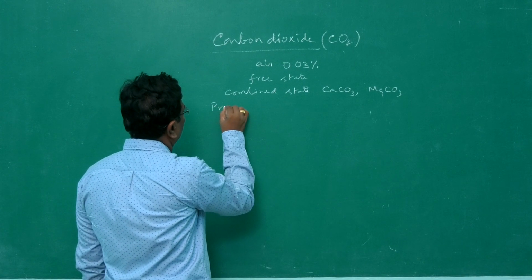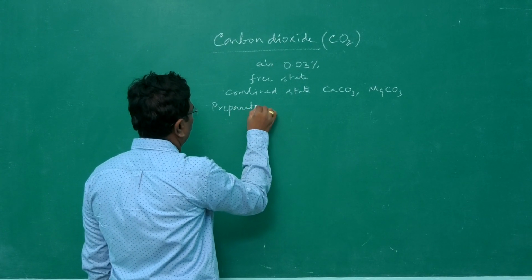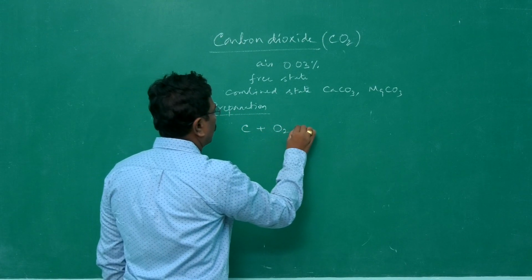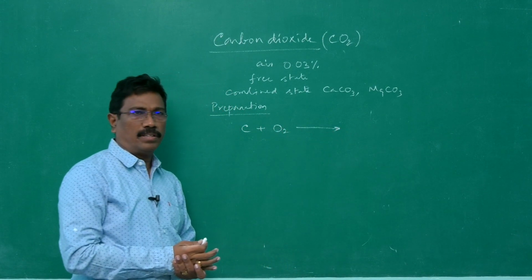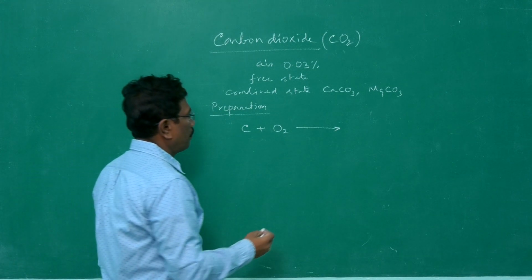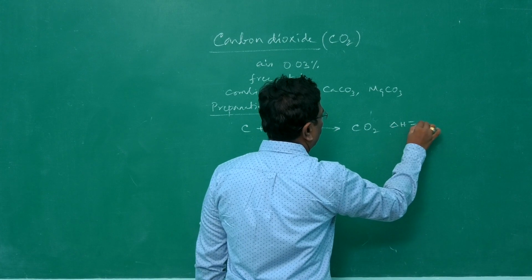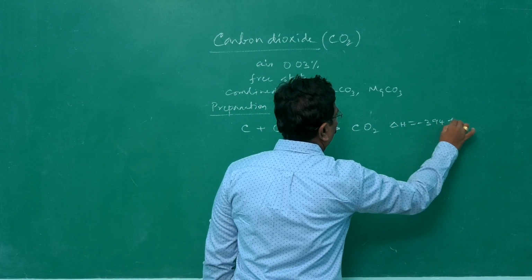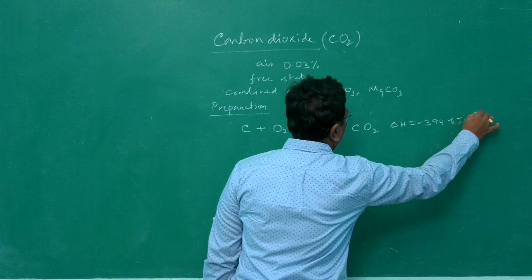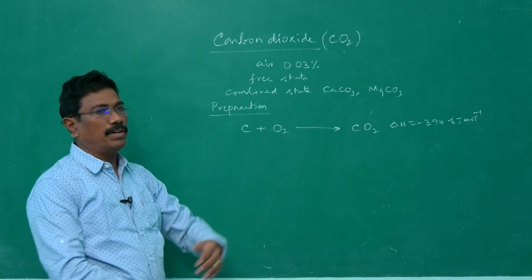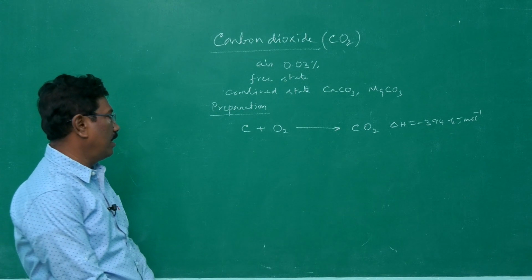So, preparation or manufacture or industrial production, whatever it may be, it can be obtained by the reaction of carbon with the air. That is, carbon is burnt with the air to give carbon dioxide. This is a very popular reaction, 394 kilojoule per mole. Even these values you may be knowing. When carbon is burnt with the air, it gives carbon dioxide. That's how we can prepare carbon dioxide.